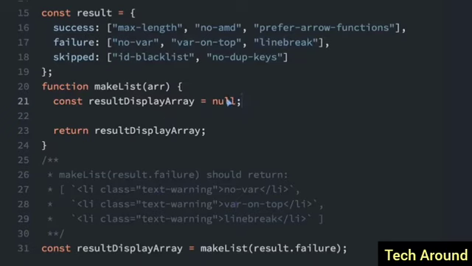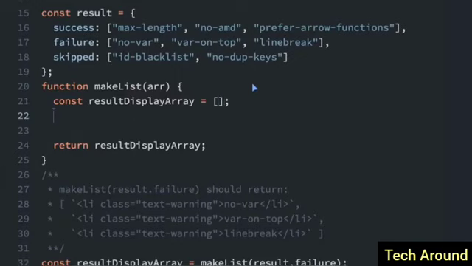So instead of setting this to equal null, I'm going to start this off to be an empty array. Now, there's many ways to do this, but I'm going to use the classic for loop. So we'll do for, and hopefully you remember how to make a for loop. We'll do let i equal 0 while i is less than arr.length.